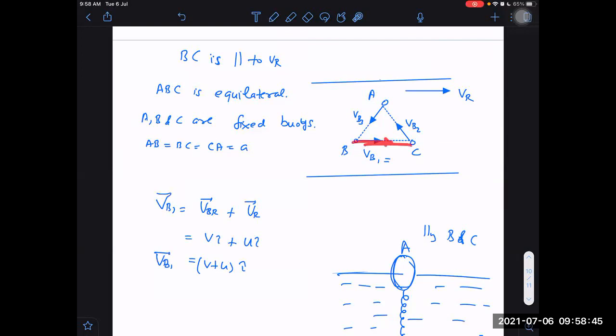I have to go in the same direction only, right? If I take VBR this side, which has some Y component, then I will not be able to swim in this direction. If you are confused here, that how do I know that VBR has to be along x-axis? Then let me take along Y also. You will understand why it is along X only. VBR may be along X and it may be along Y. But VR we know already. VR is along I cap only. There is no doubt about it. River is flowing along x-axis.